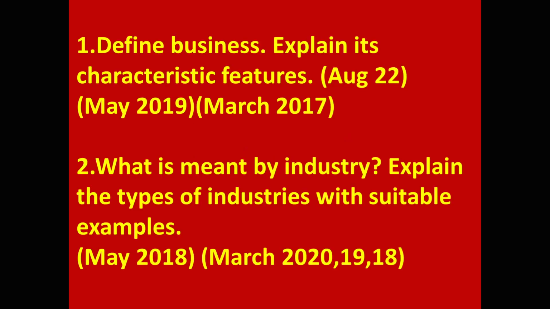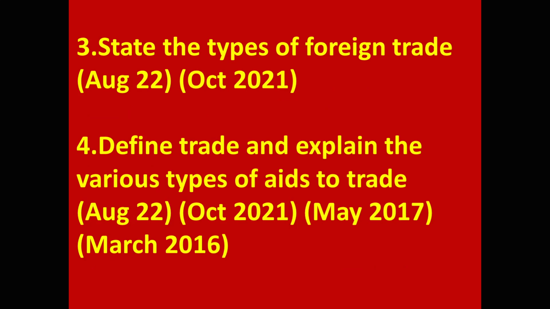Now come to 5 marks commerce theory important questions. First one, define business, explain its characteristic features. Second, what is meant by industry? Explain the types of industries with suitable examples. Third, state the types of foreign trade. 4.